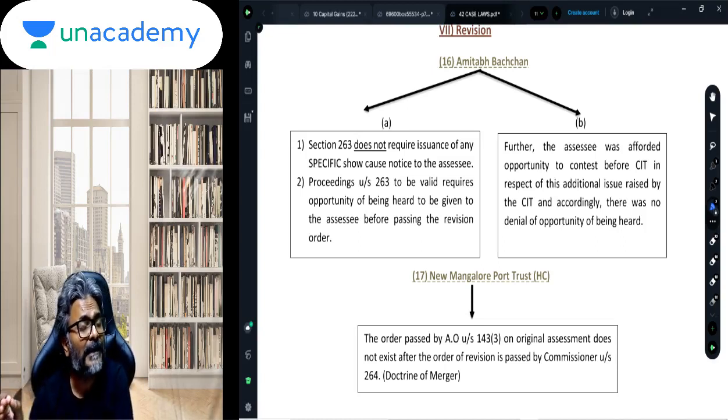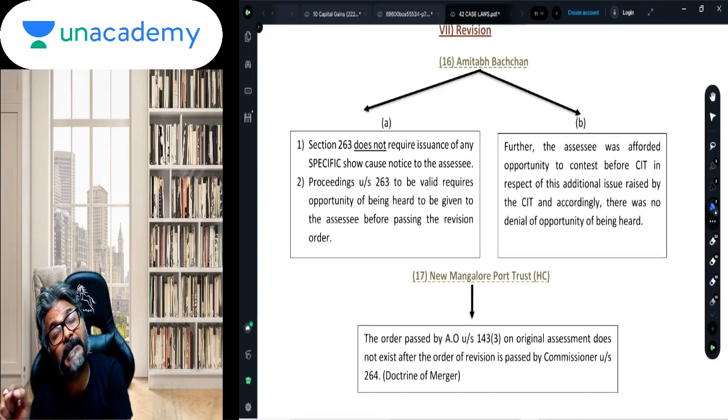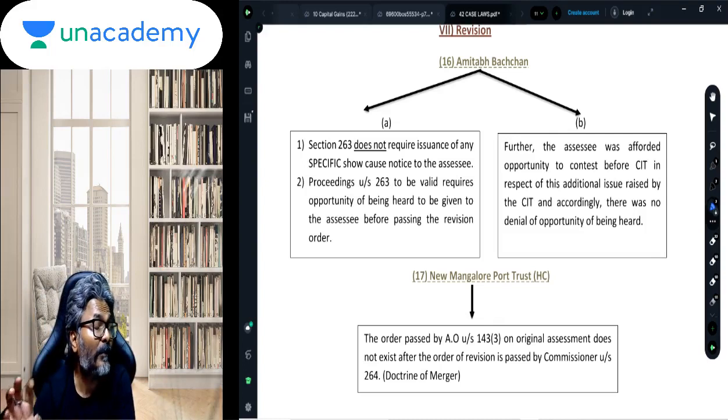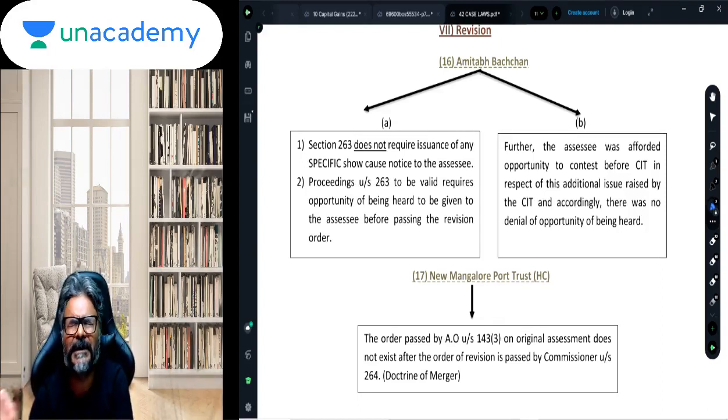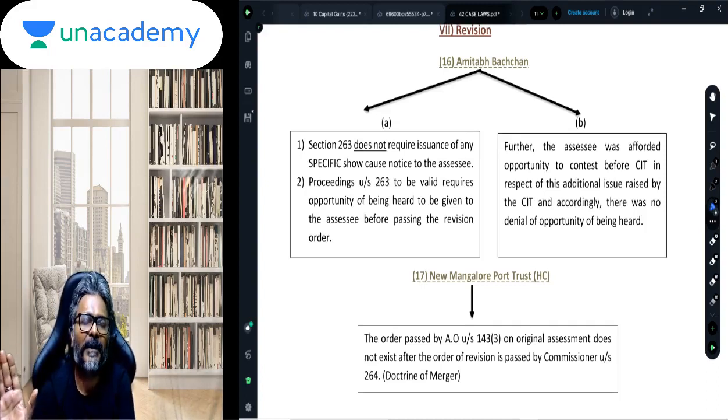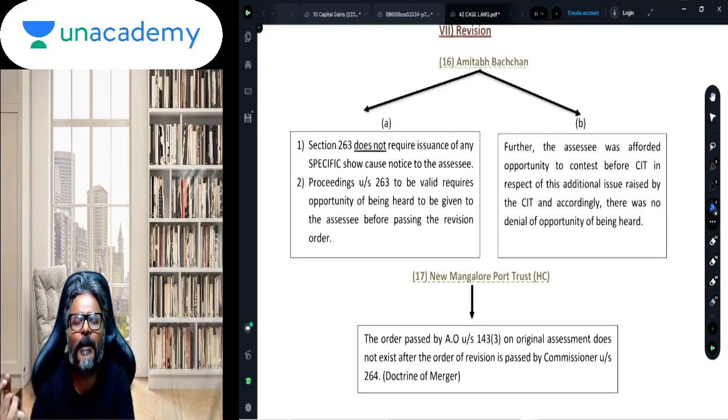During the pendency, another show cause notice was also being given on some other particular point as well. The assessee came into the argument to suggest that new grounds cannot be raised during the pendency of the proceedings. To that, the Supreme Court has held that the show cause notice, which is the notice to be issued in 263 proceedings, is merely a general notice, given to give the assessee an opportunity of being heard.